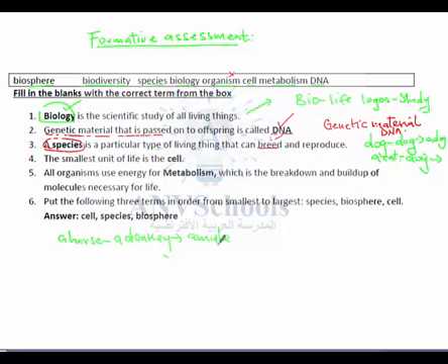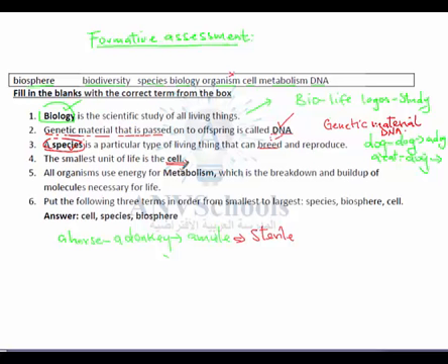But the mule, as we know it, is sterile. Sterile means it is not a fertile offspring. And for them to be regarded as organisms of the same species, they must also produce organisms which can also produce other organisms. The next one is: the smallest unit of life is that. So the smallest unit of life is the cell.